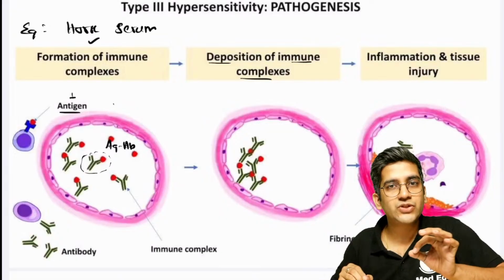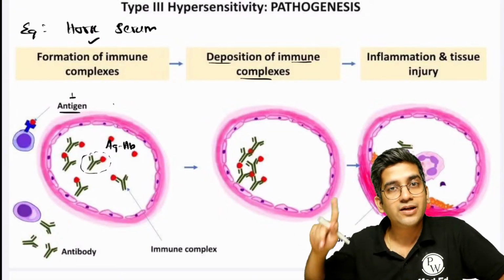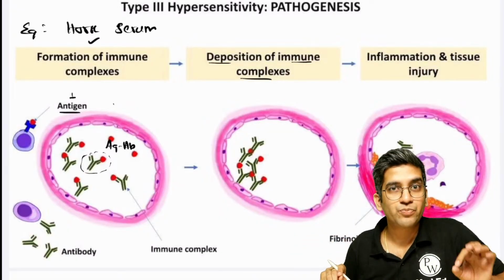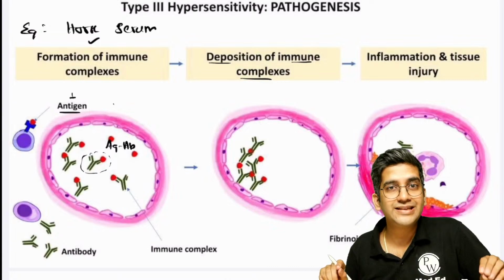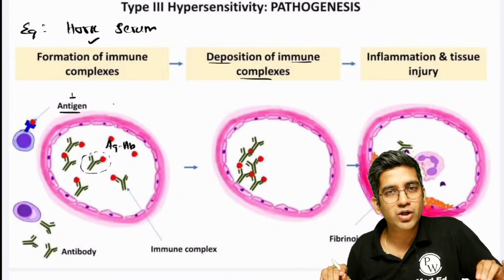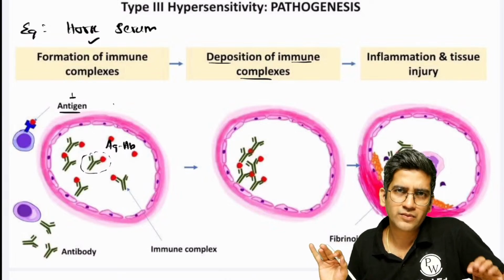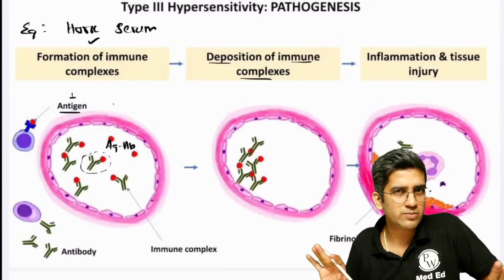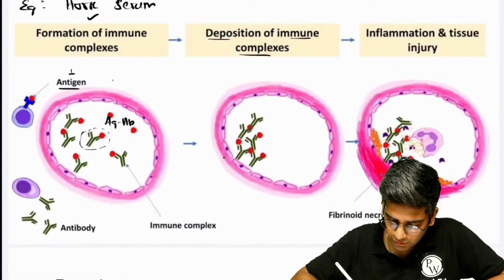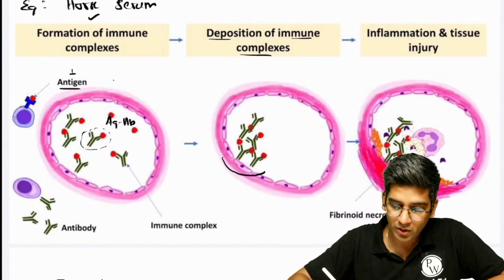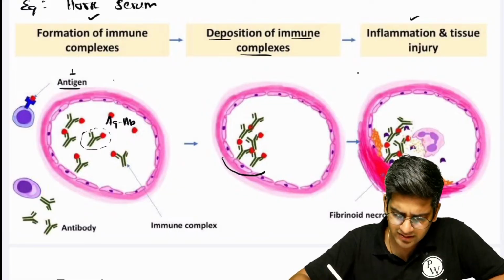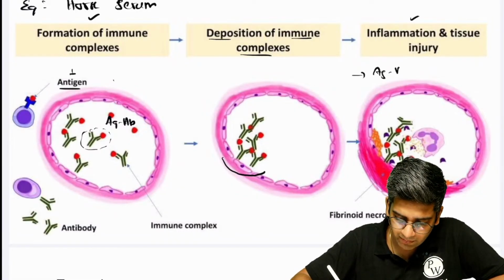The immune complex will get deposited, and this is where the pathogenesis of SLE matters. The deposition always happens in tiny vessels, and always when there's a sluggish flow, or at a branching. That's where most deposition happens, right? Once the deposition happens on the surface of an endothelium, what will happen? Inflammation and injury.